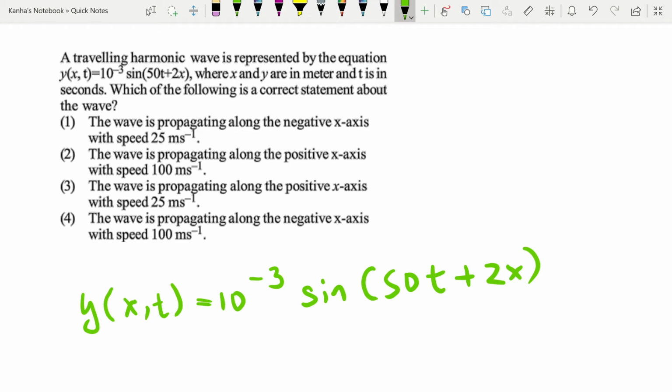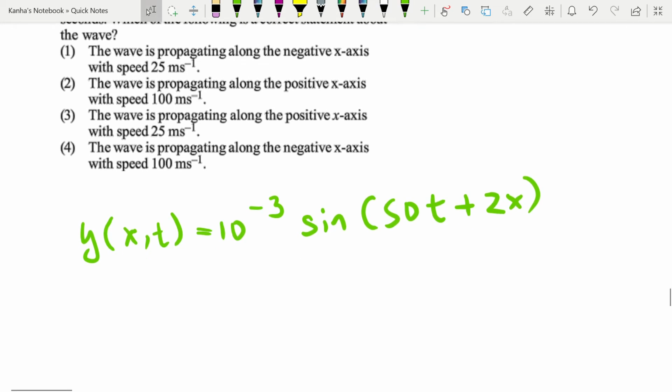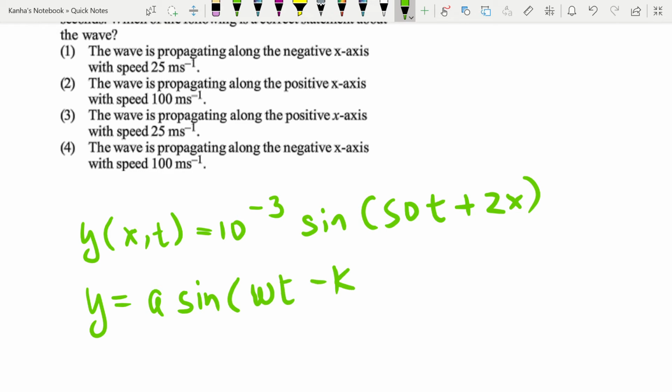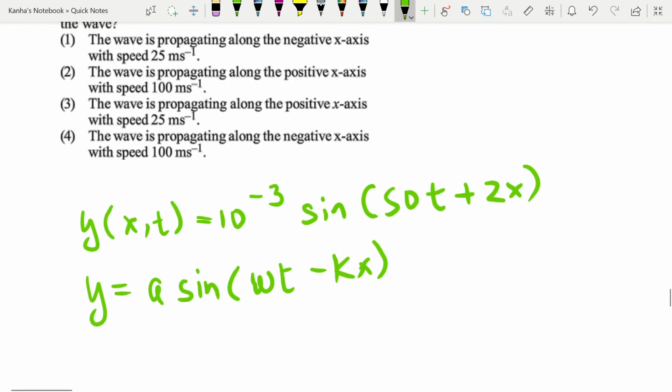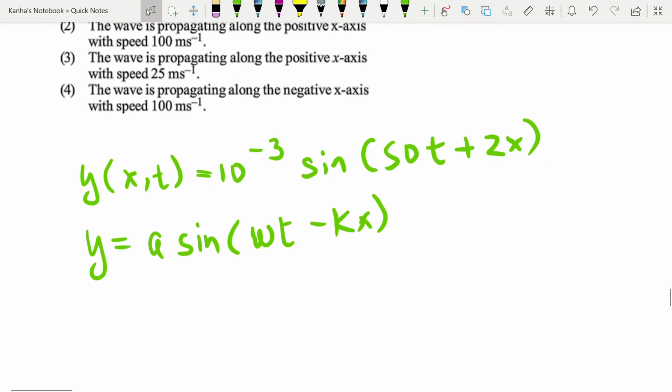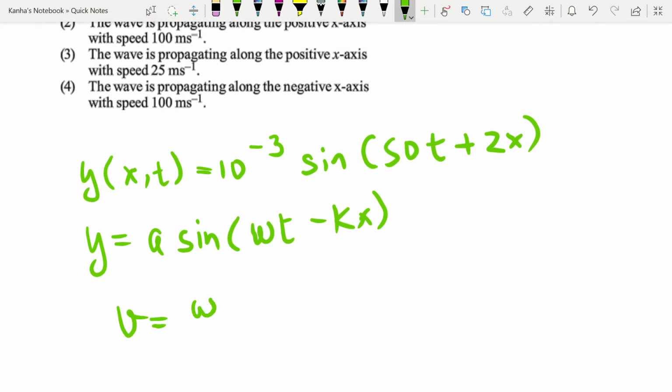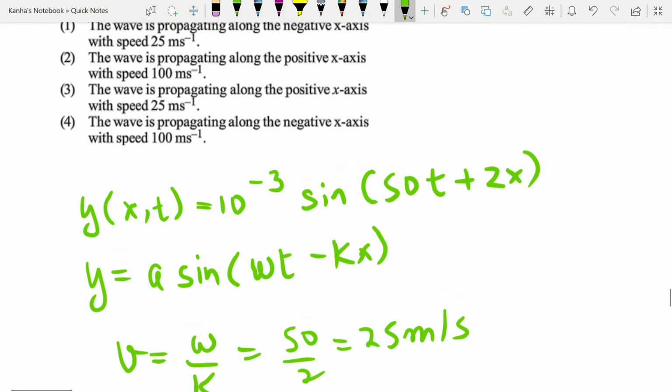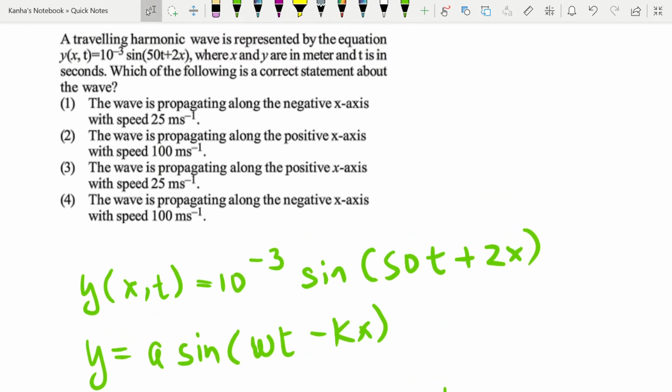If you just compare this equation with the standard equation of wave motion, what is the standard equation? It is y is equal to a sine of omega t minus kx. From here you can easily see that the wave is moving along the negative x direction, and the velocity is equal to omega by k, which turns out to be 50 by 2, which is 25 meters per second. So it is moving with a velocity of 25 meters per second in the negative x direction.